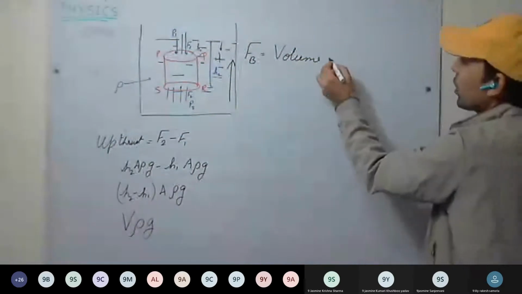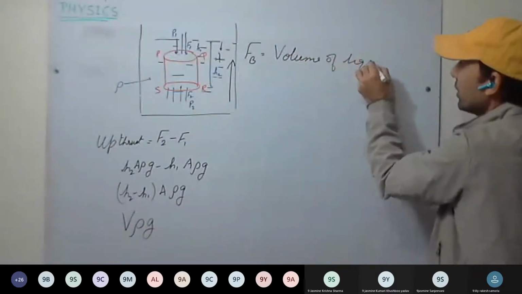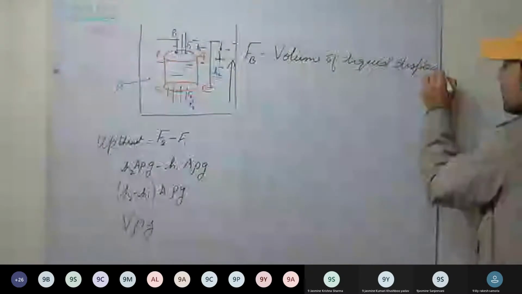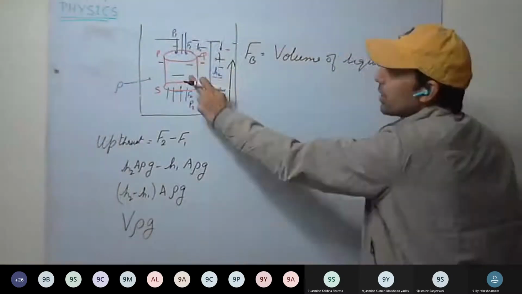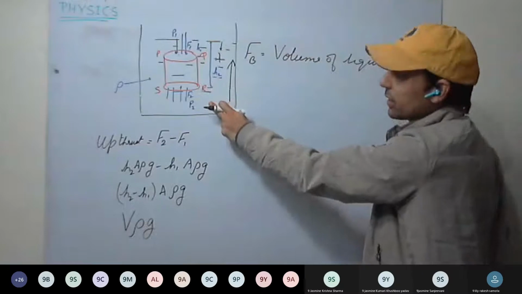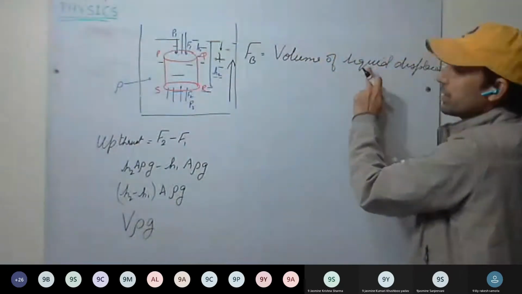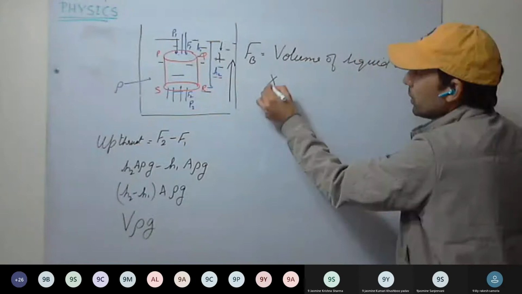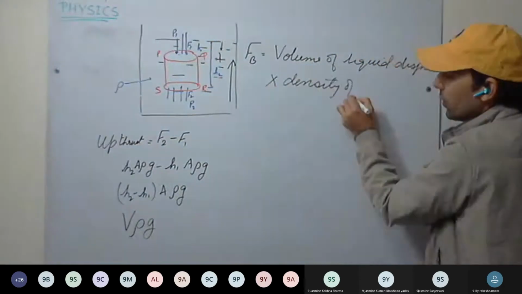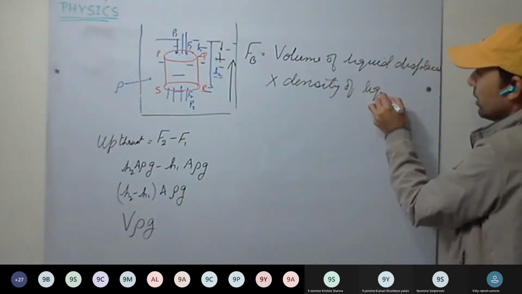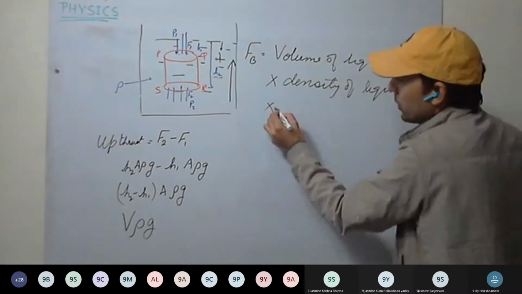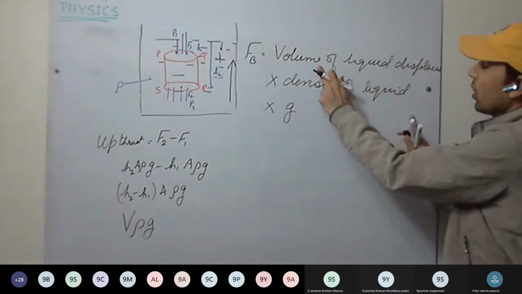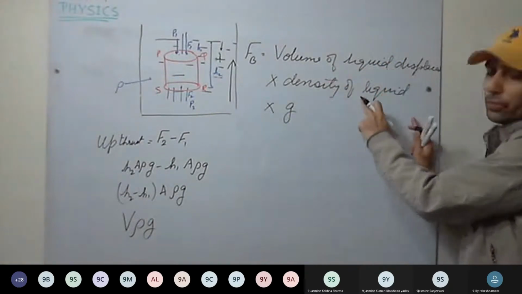So we can write volume of liquid displaced. And here, since cylinder is completely immersed inside the liquid, volume of the liquid displaced is same as the volume of the cylinder into density of liquid into acceleration due to gravity. Okay. Now see here, volume of the liquid displaced into density of the liquid.